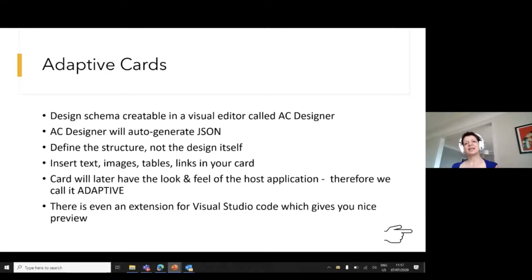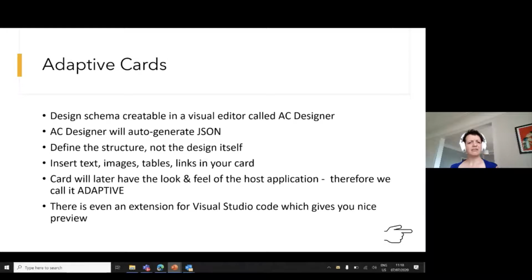So we talked a little bit about adaptive cards. So what is an adaptive card? An adaptive card is just a design schema, and it's creatable in a visual editor called Adaptive Cards Designer. And this Adaptive Cards Designer is really almost no code, which means you just drag and drop, and the designer will auto-generate JSON code for you.